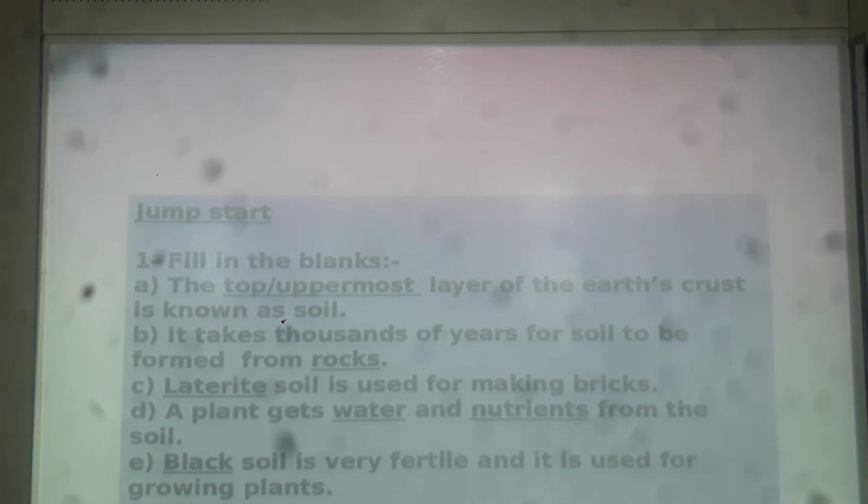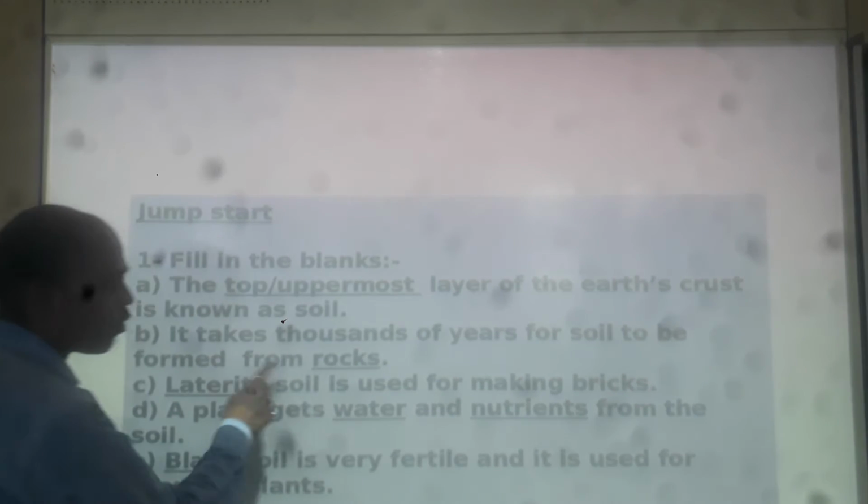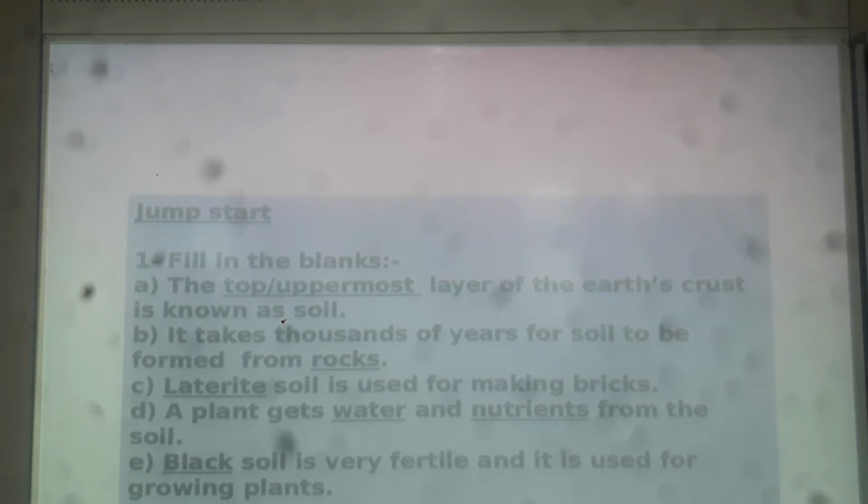Moving on to the next question. It takes thousands of years for the soil to be formed from dash. So it takes thousands of years for the soil to be formed from rocks. Always remember that it takes thousands of years for the soil to be formed from rocks, and it is the rocks that make up the soil. The breaking of rocks, weathering of rocks forms the soil.